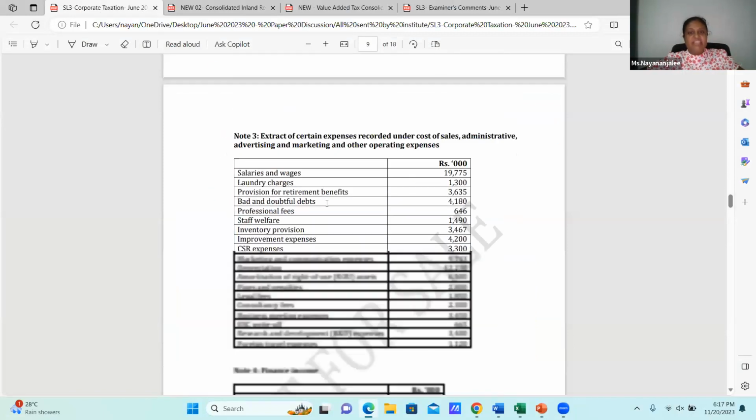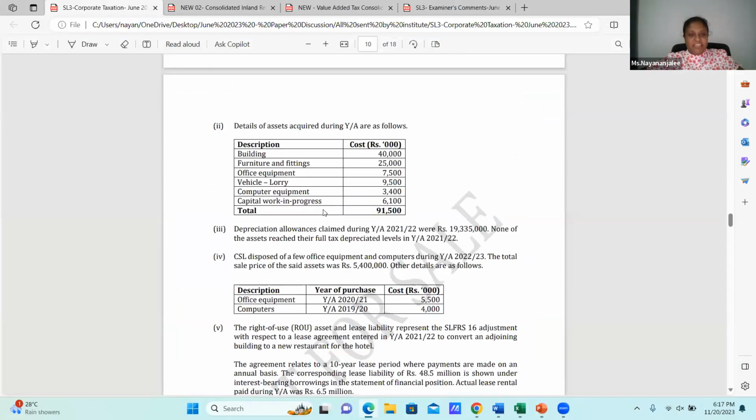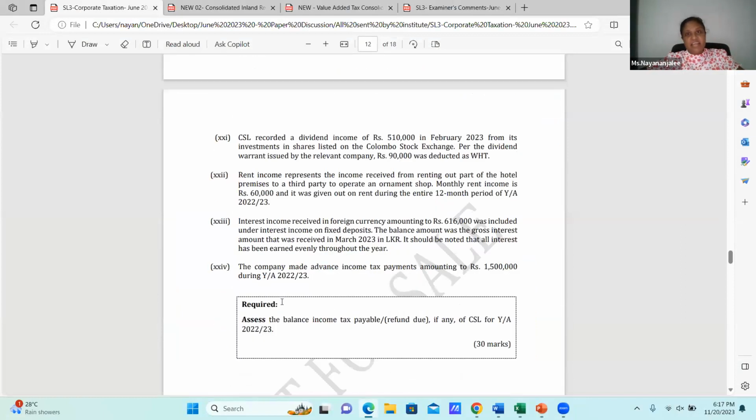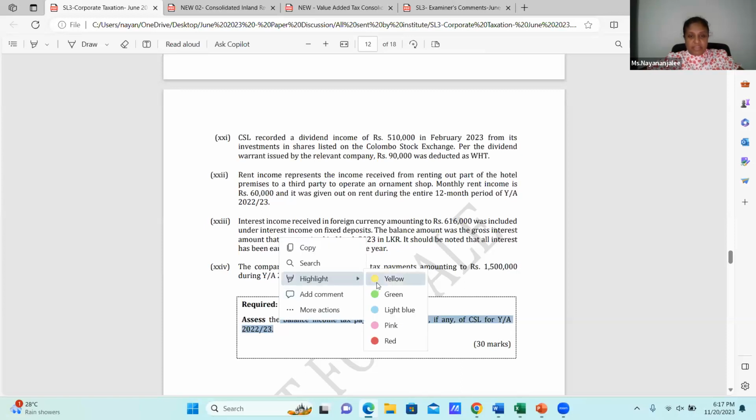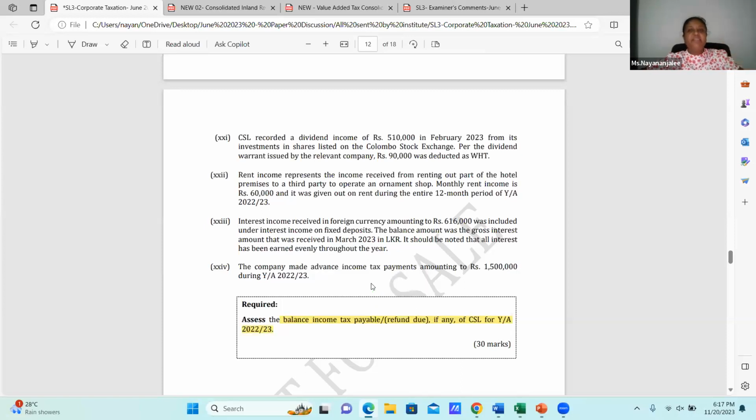Now, as usual, this is your question, and this is what the examiner requires from you: assess the balance income tax payable or refund due, if any, of CSL for the year of assessment 22-23, which is the same year of assessment applicable to you for this December 2023 examination. The same law, everything is the same for your December 2023 examination.